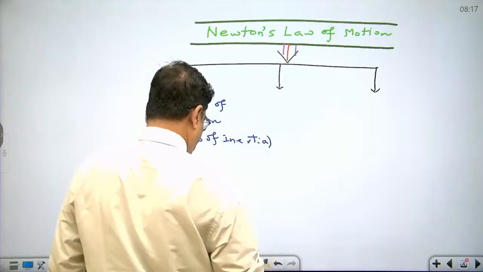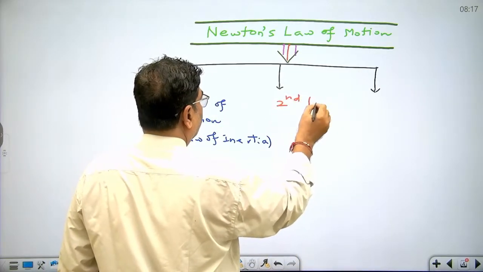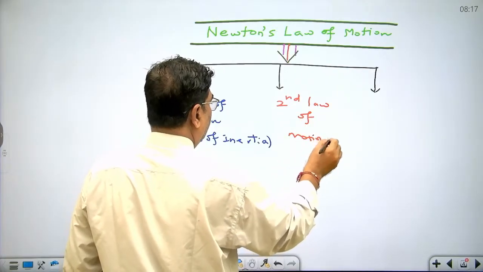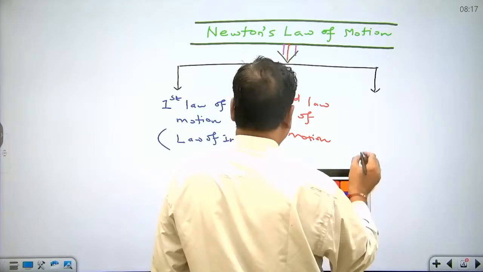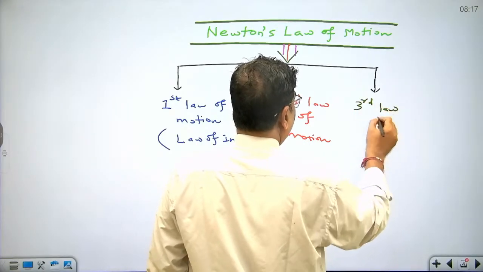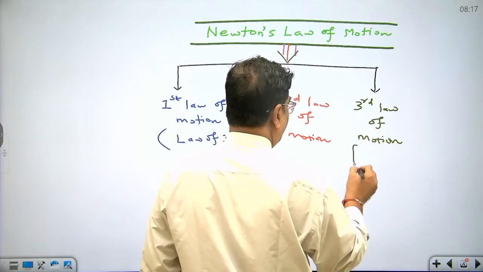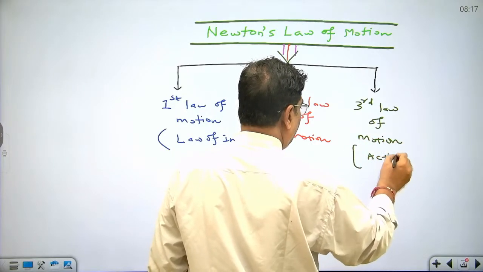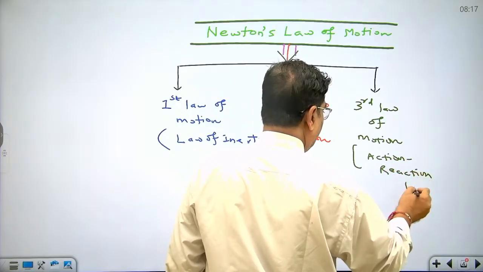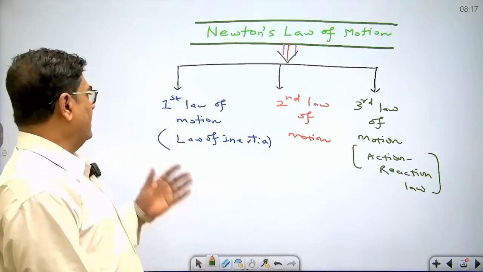And now the second law of motion. And then in the last, the third law of motion, which is also known as the action reaction law. So these are the three laws of motion. Okay, let's start one by one.